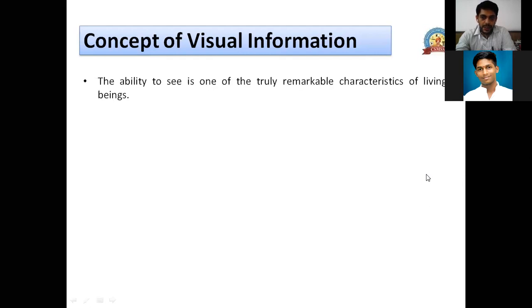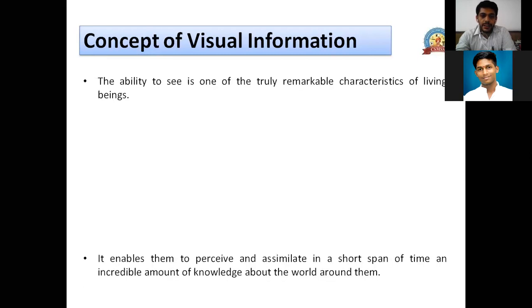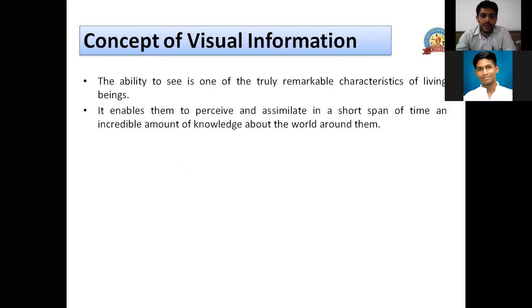The visual system of any living being is very complicated and very high in processing. Our eyes and brain coordination is very complicated and very remarkable, in the sense that